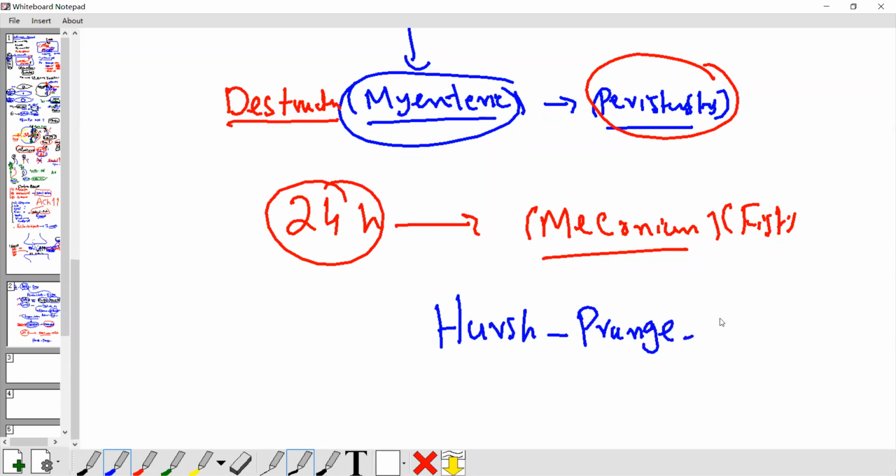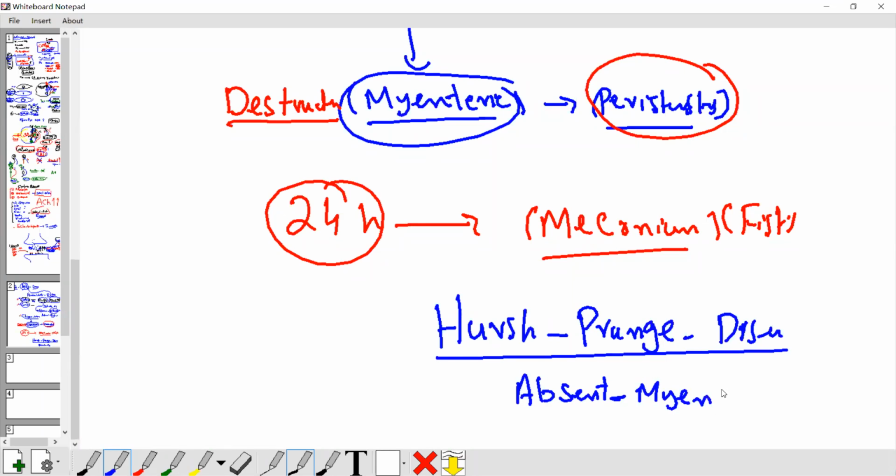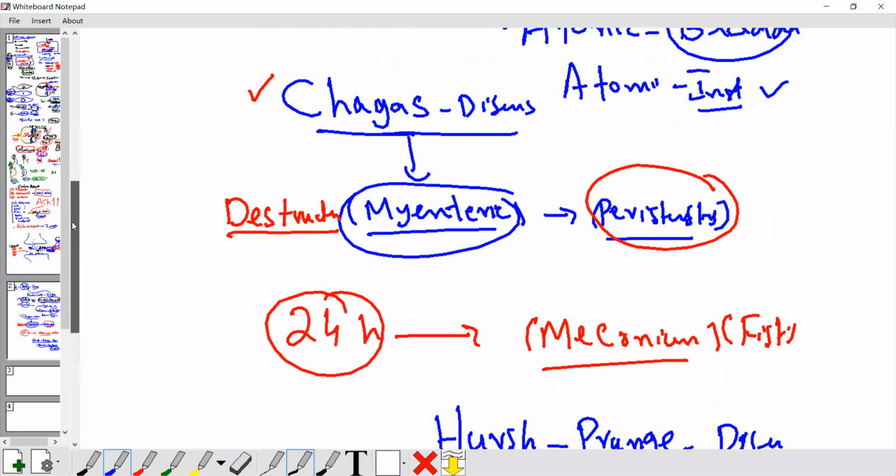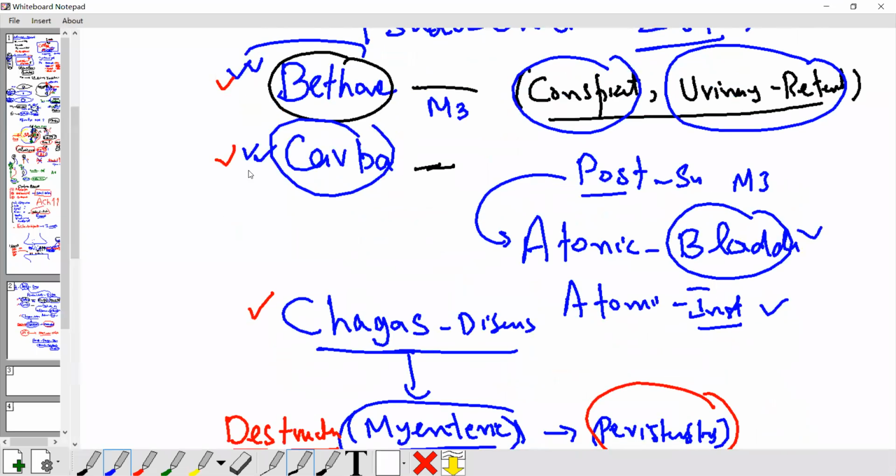Which disease? Hirschsprung disease. What happened in this disease? There is absence of the myenteric plexus. If the plexus is absent, peristalsis is not possible. So again, to increase peristalsis, you can give bethanechol and carbachol.